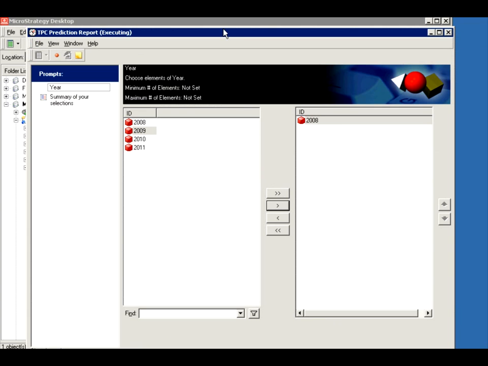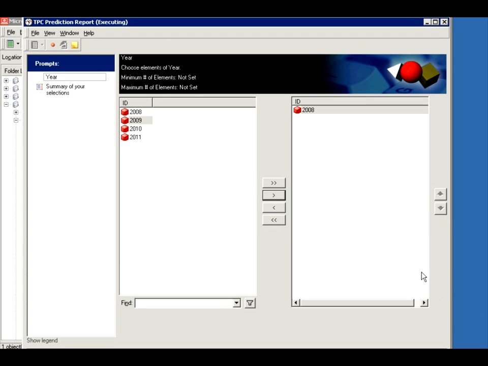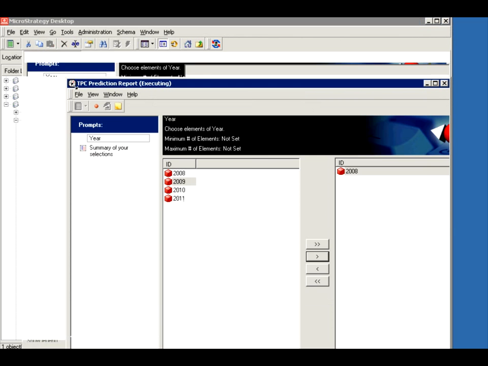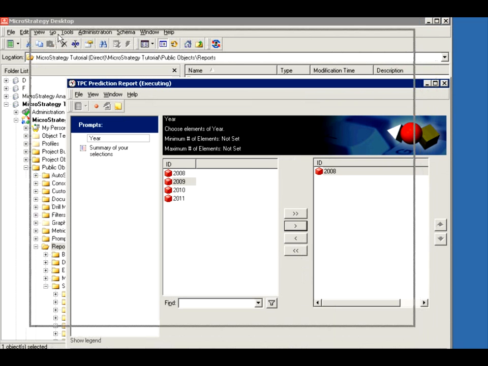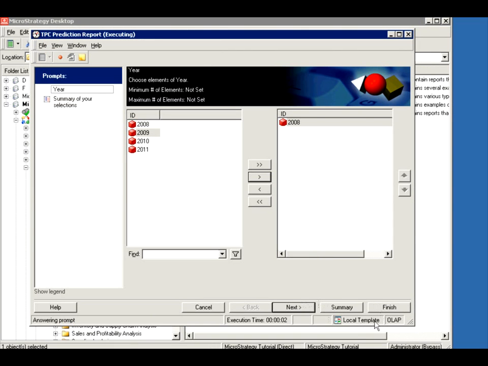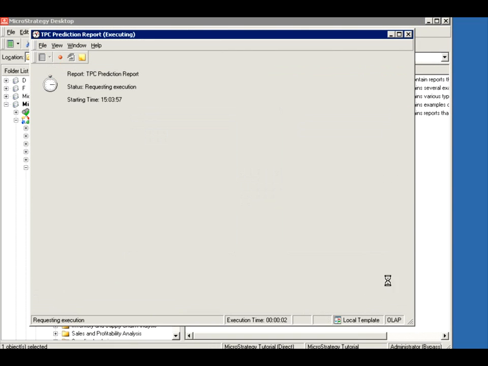Okay, so 2008, and let's move this up a little. There we go. So 2008, and again I'm having to resize this because my window is smaller. Alright, so 2008 and finish. See what happens.